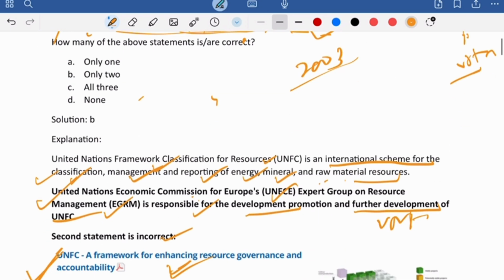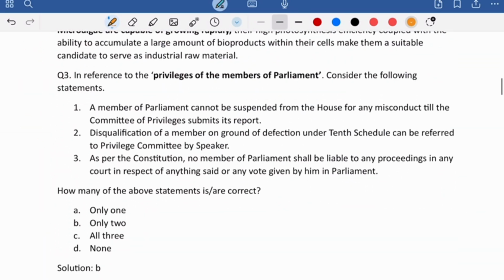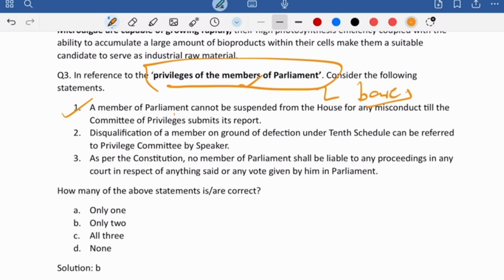Now, if you see the next question, it talks about the privileges of the members of Parliament. We are not going to solve a basic question here. Let us see something a little advanced, because a basic question you will solve today or tomorrow anywhere, in the test series, in the quiz, or in so many other places. But here, if you check the privileges of the members of Parliament, a member of Parliament cannot be suspended from the House for any misconduct till the Committee of Privileges submits its report.